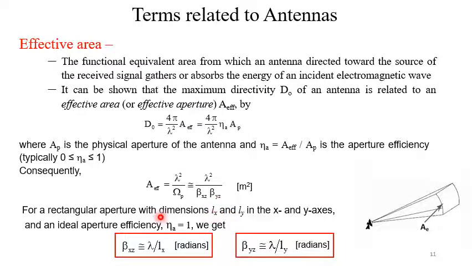Now for a rectangular aperture with dimensions Lx and Ly in the xy plane, and an ideal aperture efficiency assuming η equal to 1, βxz is nearly equal to λ by Lx and βyz is nearly equal to λ by Ly.